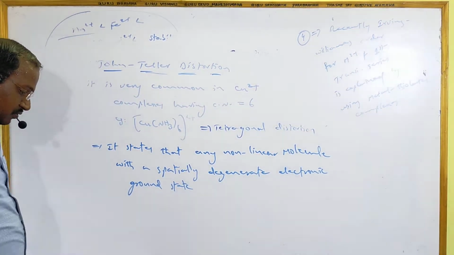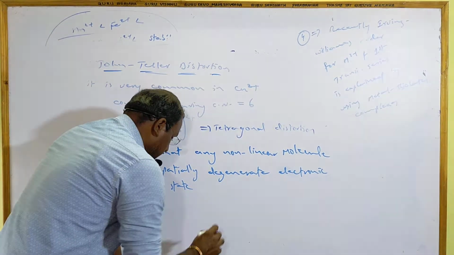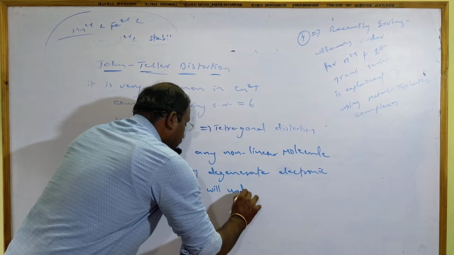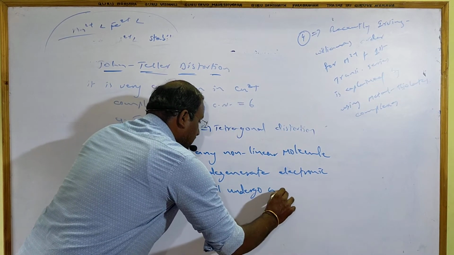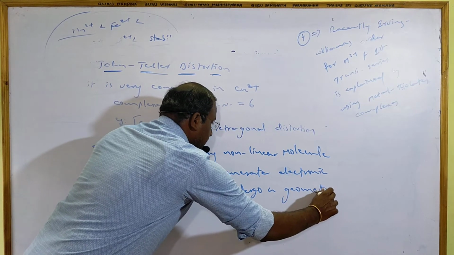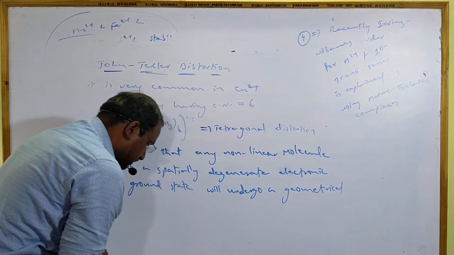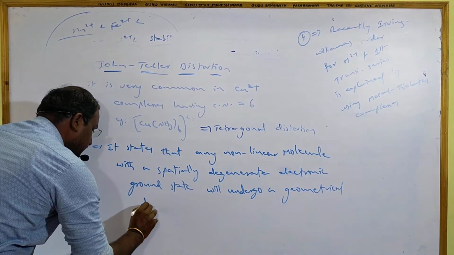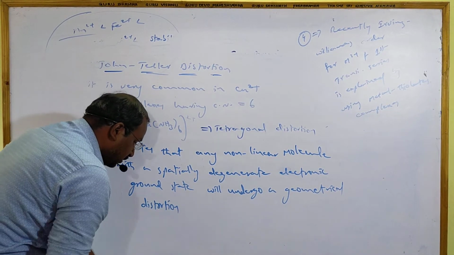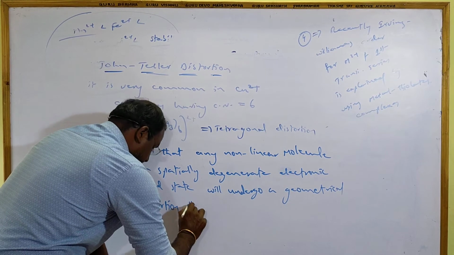will undergo a geometrical distortion that removes degeneracy.